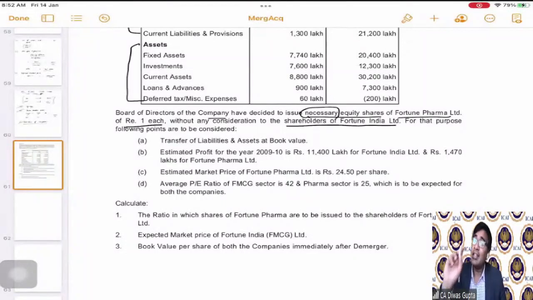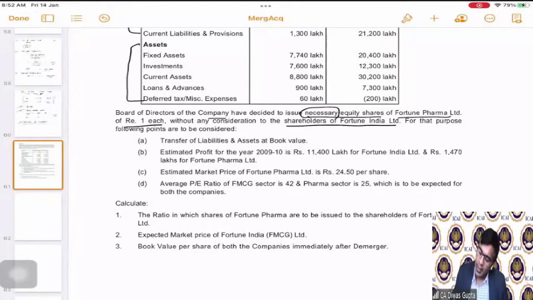So they are saying that from the shareholders of Fortune India Limited, they are not going to take any consideration. They are just going to issue the necessary equity shares of the new company called Fortune Pharma Limited. Why are they not taking any consideration? Because they have already invested in Fortune India Limited, which was running at that point of time with two businesses. Now, if we are separating the businesses, it has nothing to do with shareholders for them to contribute more, because they have already contributed to run the two businesses. Now, if we are forming a new company, ideally the new company shares also are to be issued to the shareholders of Fortune India Limited without any consideration. I hope this demerger part is very clear.